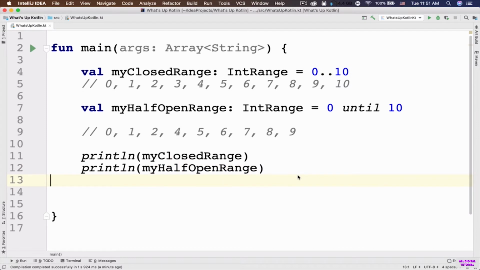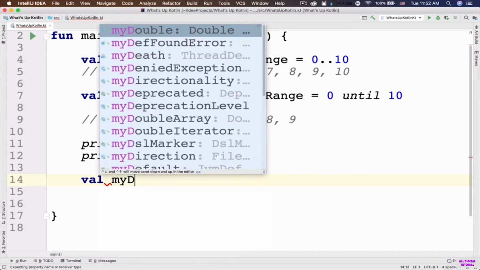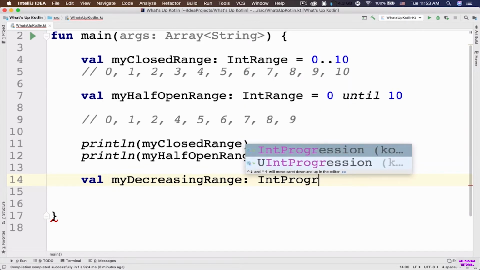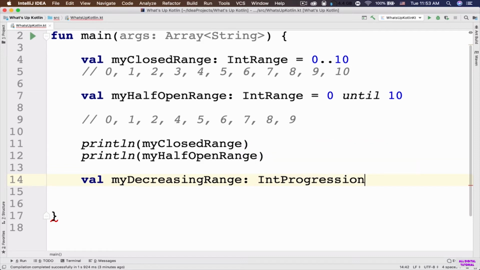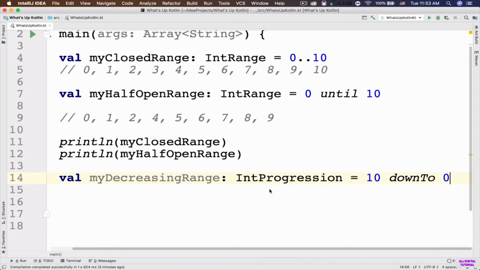So now let's learn about the final type of range, which is called decreasing range. So let's say val my decreasing range, and it is going to be of type IntProgression. So it is not going to be of type IntRange, it is actually of type IntProgression, assignment operator, and here I can say 10 downTo 0. So this is a decreasing range, okay? This means that this range goes from number 10 to number 0 inclusive.